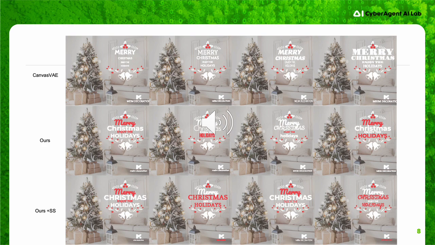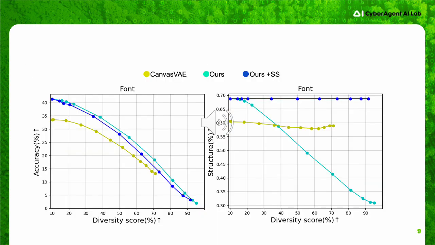We plot the attribute metrics and the structure score of font as we increase diversity hyperparameter. We observe that our models show a good quality-diversity trade-off compared to Canvas VAE, while a plain top-p approach clearly degrades the structure score as we increase diversity.